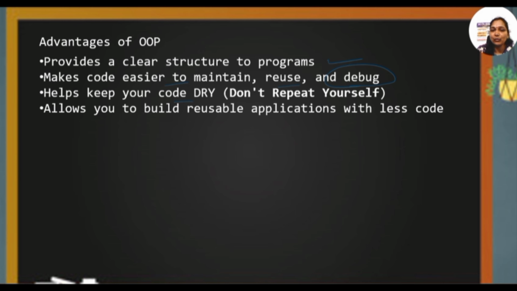That means the length of the code will be reduced by using the classes and objects. Next thing, to debug the compiler, it maintains very easily so that we can debug the errors very easily. Okay. Now,